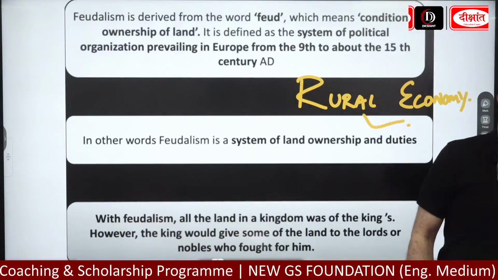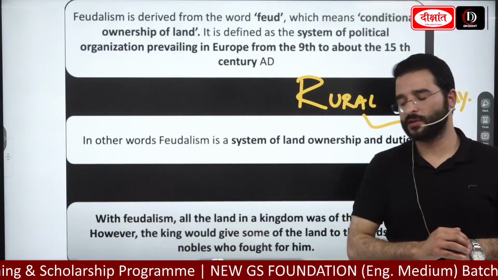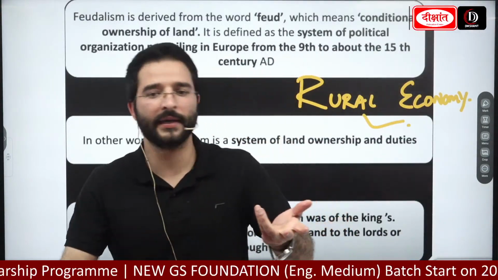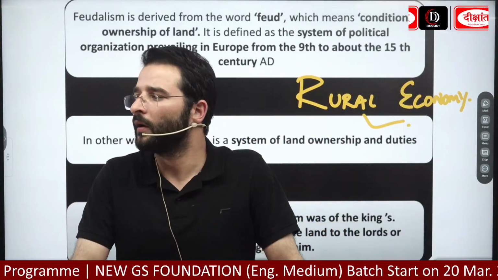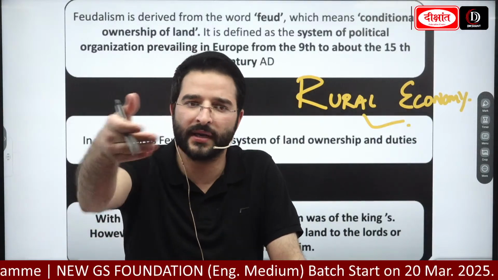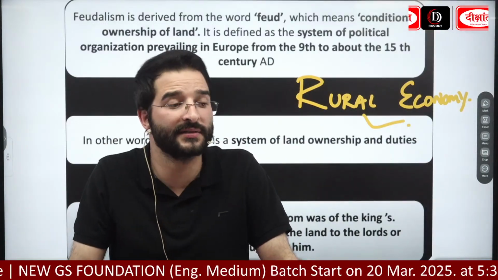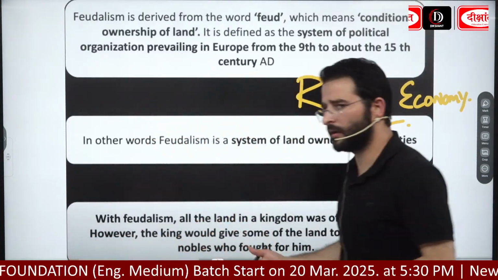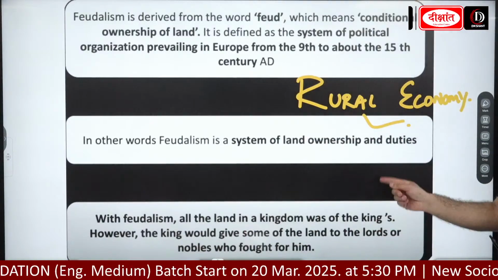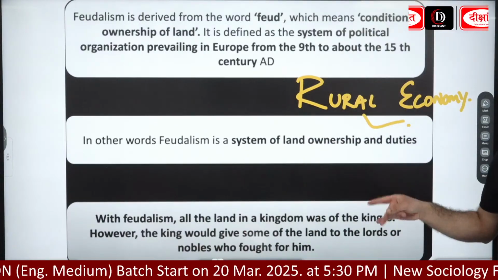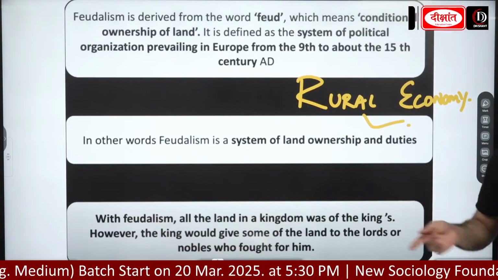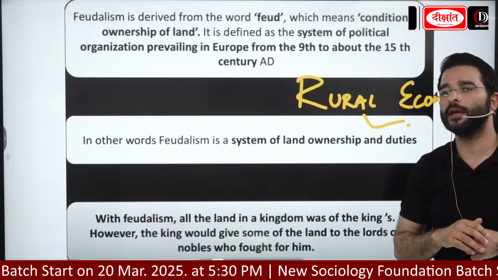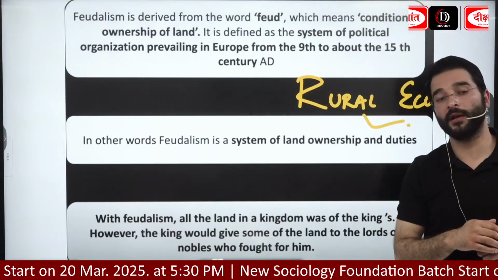Look here guys, please remember this, we have got an idea now. Feudalism is a kind of political and administrative system where land is being exchanged for military service and loyalty. The king or the monarch used to distribute his land among the powerful nobles and chiefs, and in turn those nobles or chiefs remained loyal to the king and provided him military support.